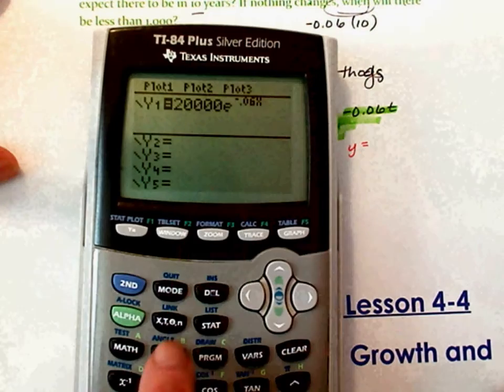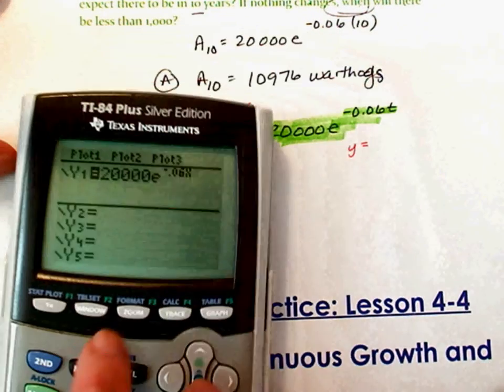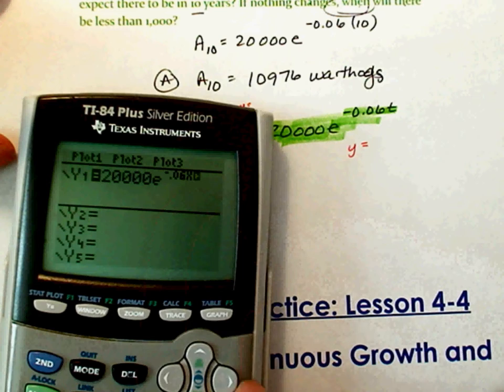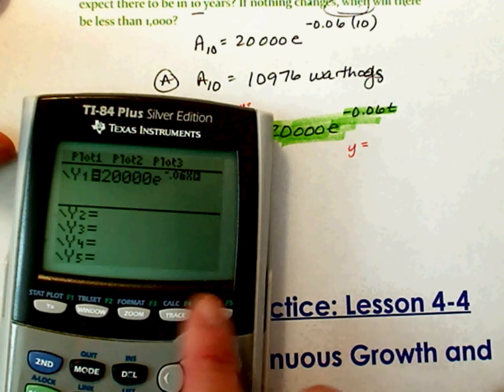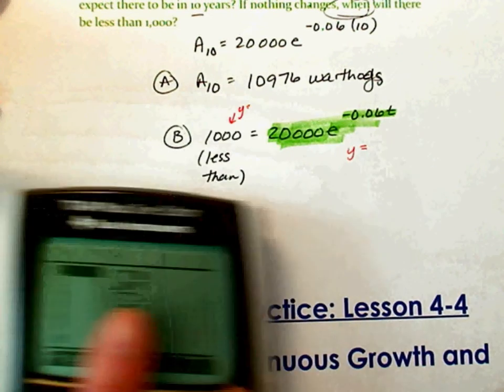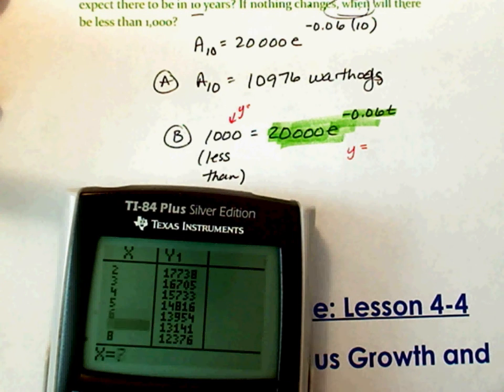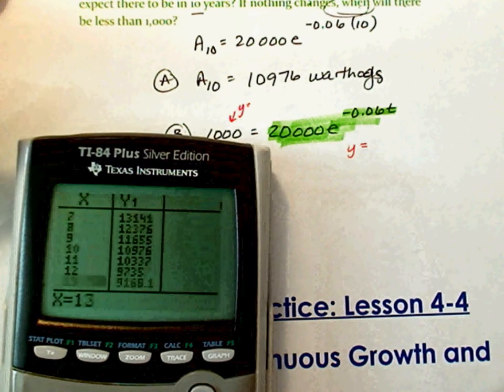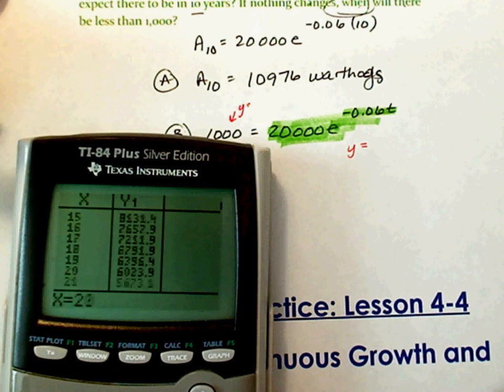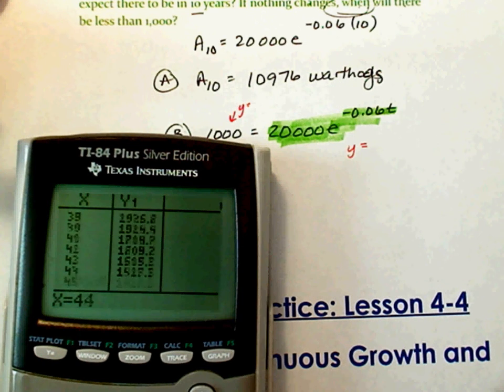All right, see how I just typed that in? Now, you're more than welcome to graph, but I'm going to go to table and I'm going to look for 1,000. Notice it keeps going down because it's decaying. I want to be less than 1,000. This is the long way to do it, and it only gives you an estimate. Next unit, you're going to find the exact answer by solving. Okay? Oh, I went too far.